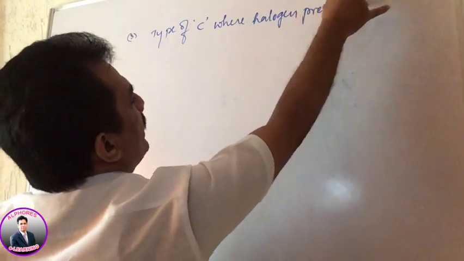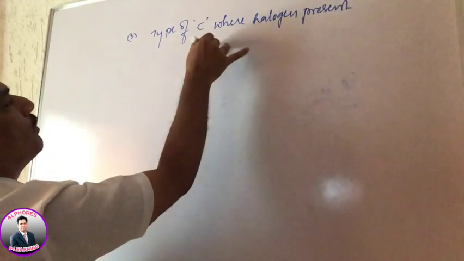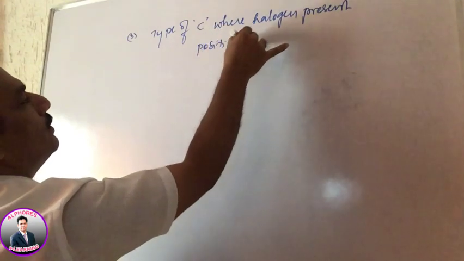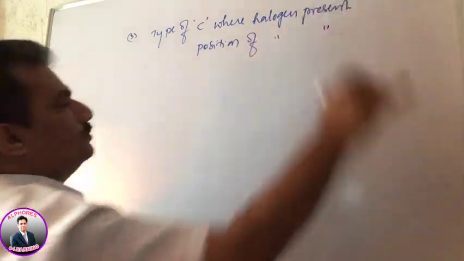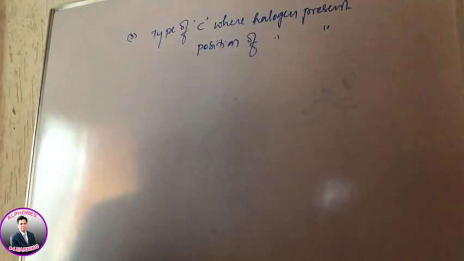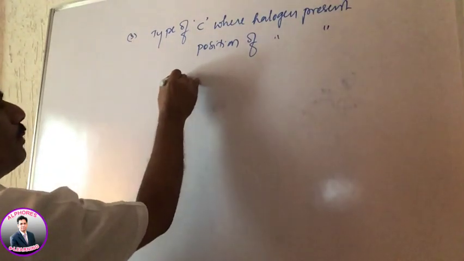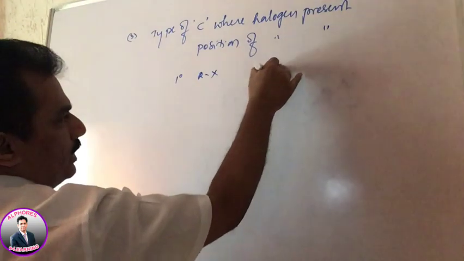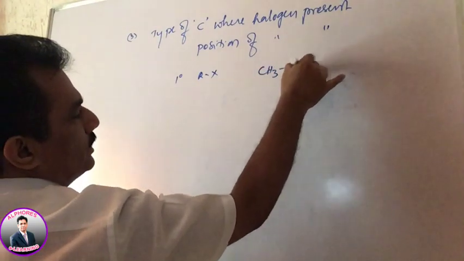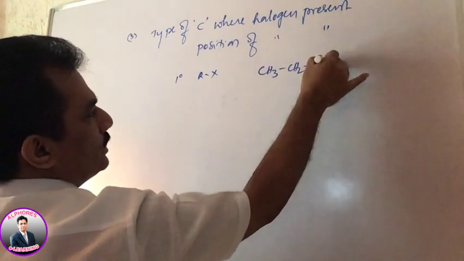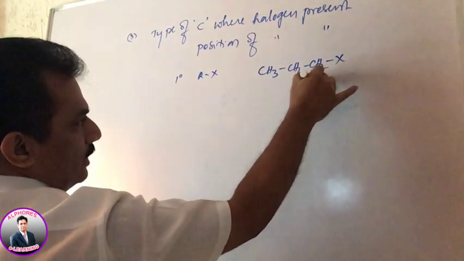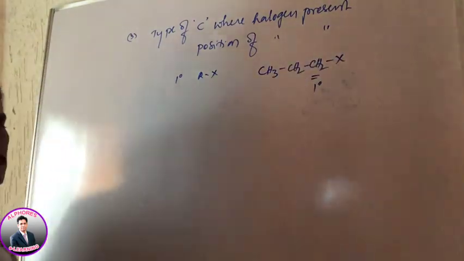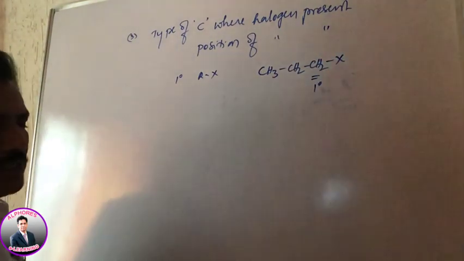Simply it is given as position of halogen atom. Depending on this, they are considered as primary RX, primary alkyl halides. Let me give an example for this. It is CH3, CH2, CH2, CH2X. It is a primary carbon, and on that primary carbon a halogen atom is present.